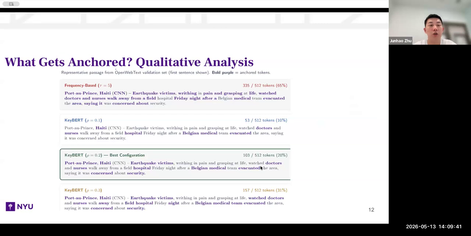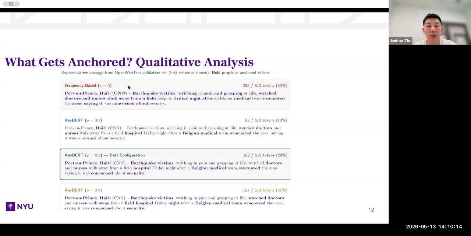Also, we would like to conduct a qualitative analysis on what gets anchored. Below is a representative passage from our training set, which is a chapter from a book. For a passage with 512 tokens, the frequency-based method might select over 60% of the text. All the bold purple parts are anchor tokens selected by different methods.